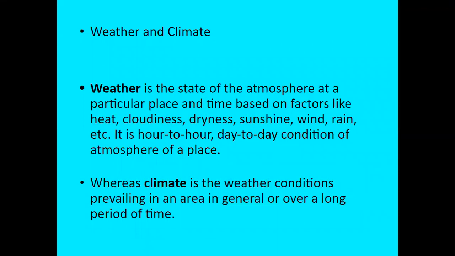Next, climate. Whereas climate is the weather condition prevailing in an area in general or over a long period of time. Or we can say climate is the average weather condition of an area over a long period of time. It is generally the average taken over a period of 35 years or more. The general weather conditions are normally stable and do not change for a long period of time.